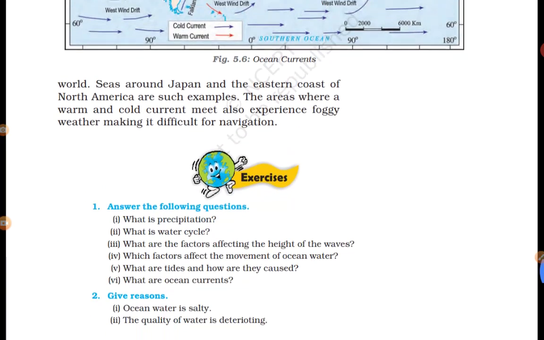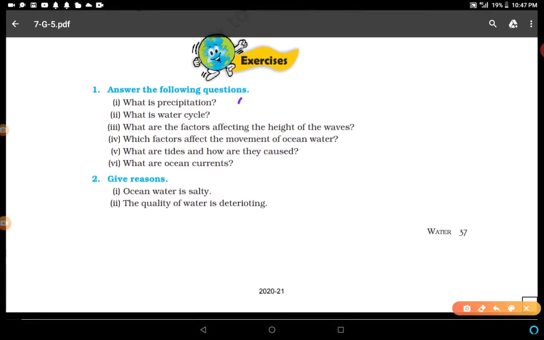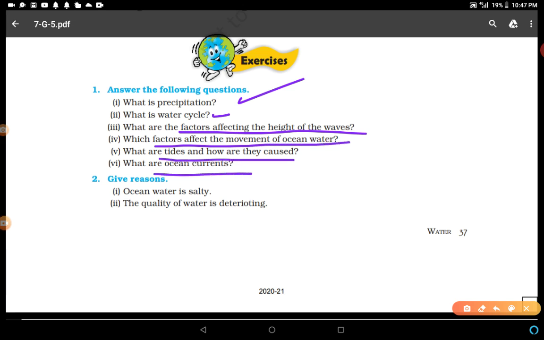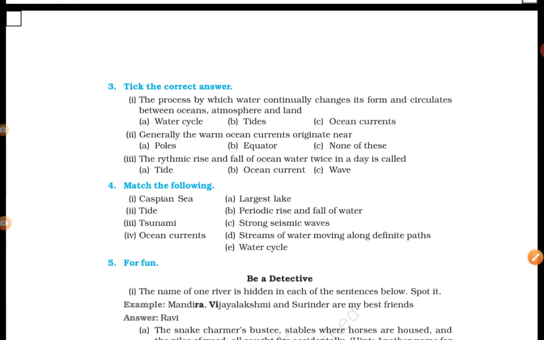So in this way we have completed the chapter. You will solve these questions easily. What is precipitation, the water cycle, factors affecting the height of waves, we have discussed in the chapter. Factors affecting the movement of ocean water, tides, how are they caused, and ocean currents, a short while ago we discussed. In give reasons: why is ocean water salty, and why is the quality of water deteriorating. Take the correct answer questions are very easy.